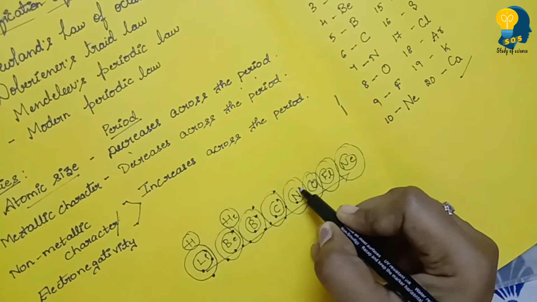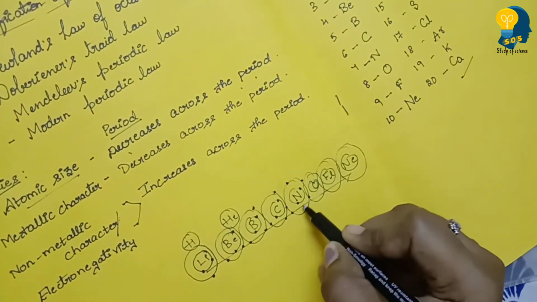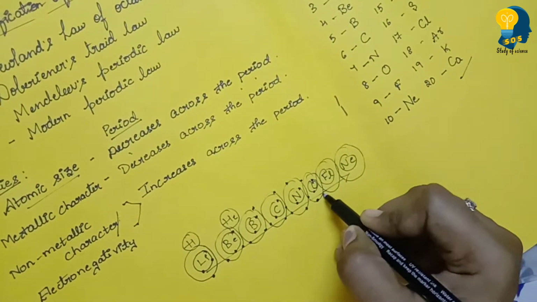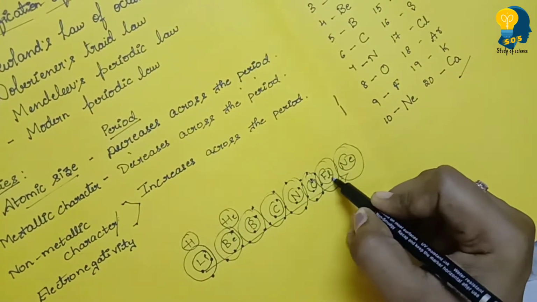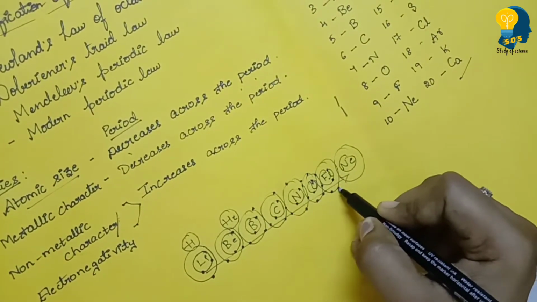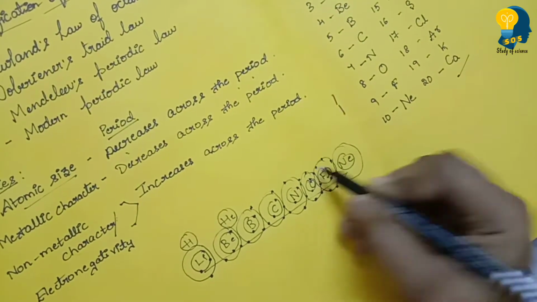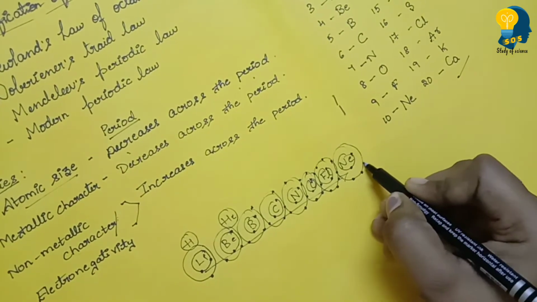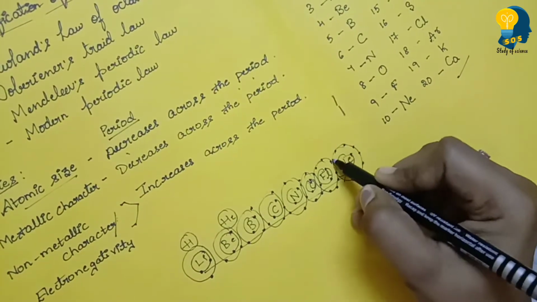Nitrogen, 2 on the first, 5 on the second, because it is the 7th one. 8th, oxygen, 2 on the first, remaining 6 on the second. Fluorine, 9th element, 2 on the first, remaining 7 on the second: 1, 2, 3, 4, 5, 6, 7. Neon, 2 on the first, remaining 8: 1, 2, 3, 4, 5, 6, 7, 8.